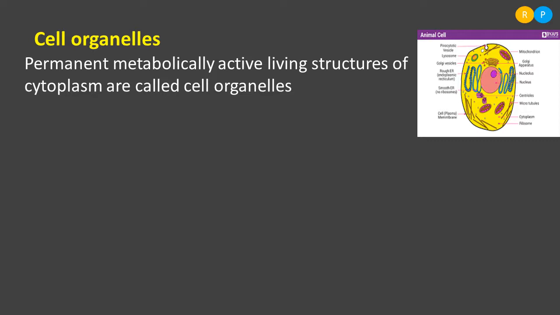When the structures are performing some living activity, they are known as living structures. So those living structures found in the cytoplasm are named as cell organelles. We can give many cell organelles as examples here: endoplasmic reticulum, Golgi apparatus, mitochondria, chloroplast, vacuole. These are some cell organelles that can be found in the eukaryotic cell.